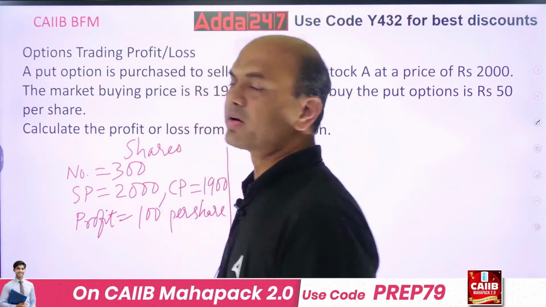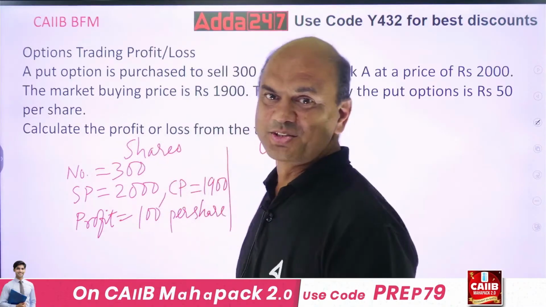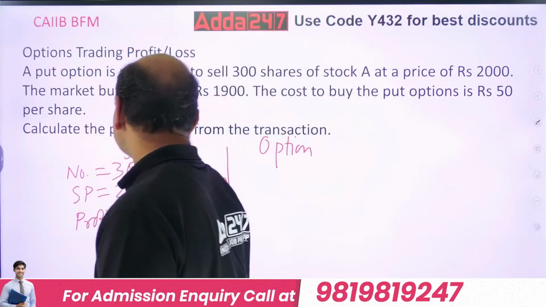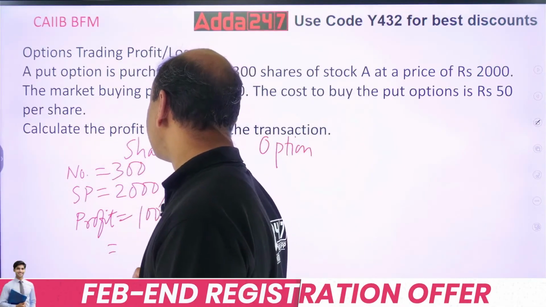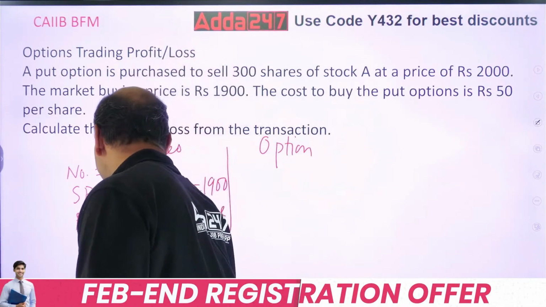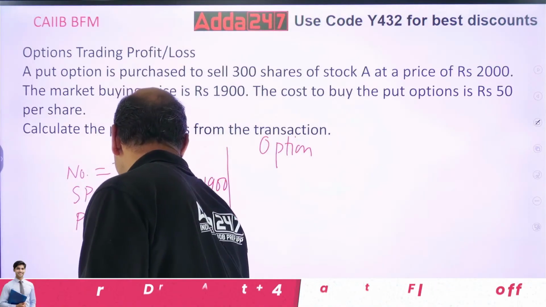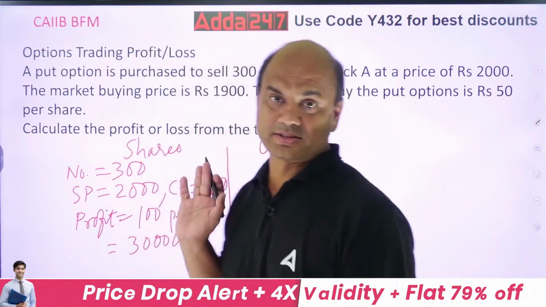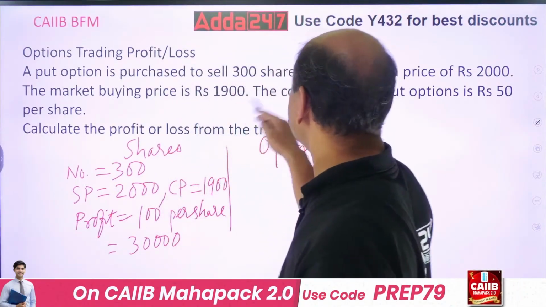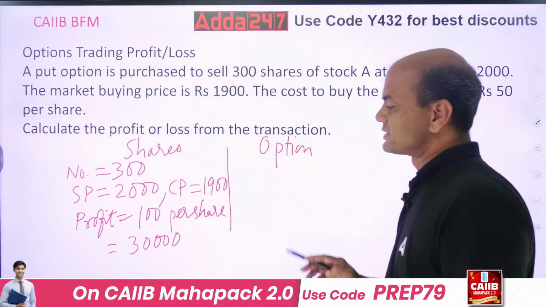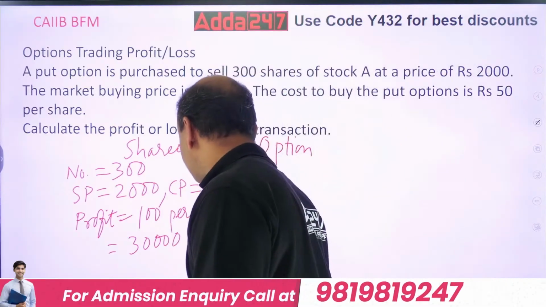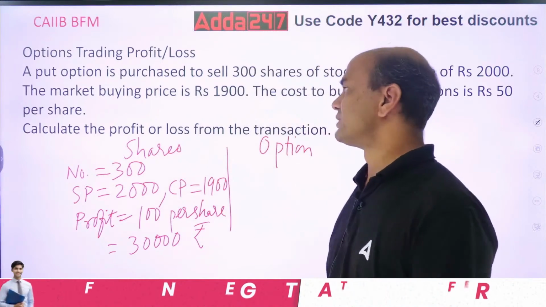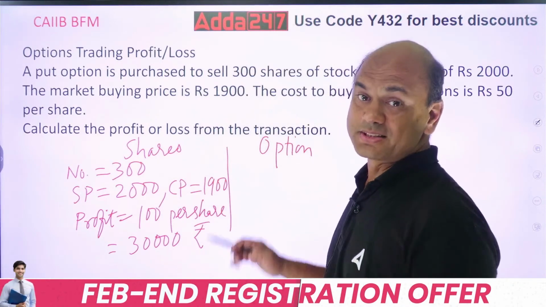But what do I want? I want 300 shares. What is my net profit? So net profit equals 300 into 100. So it is 30,000 is my profit on shares. Got it? 30,000 is my profit on shares. So this much is my profit on shares, rupees. Okay? Now options. You have purchased the options.